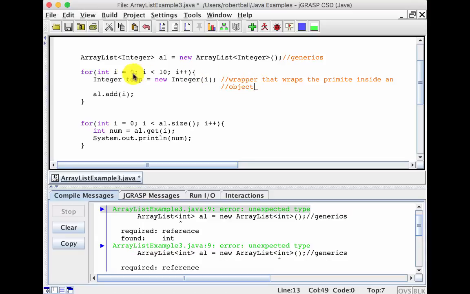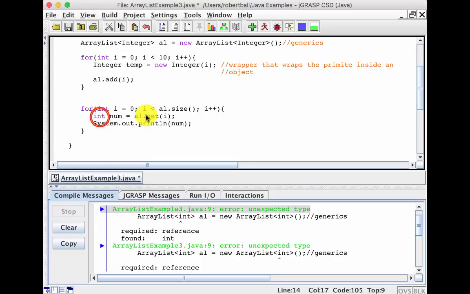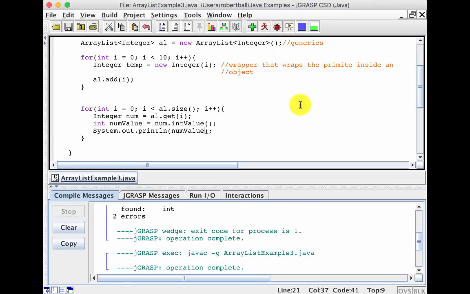So it took my primitive int, put it in this object, and then I could put it in an array list. That was really cumbersome. And to get it back, we'd have to get an Integer back, and then I would say int num, and num value equals num.intValue(). And then I'd have to change that there. It was just very cumbersome.